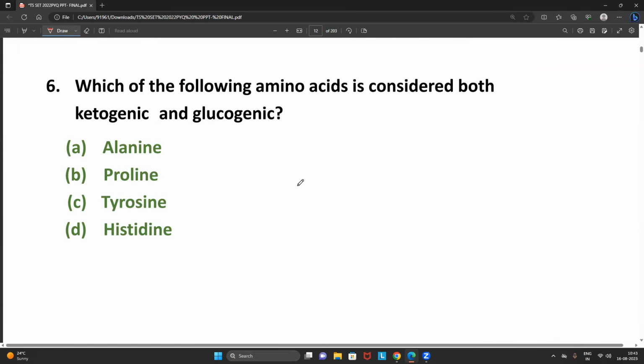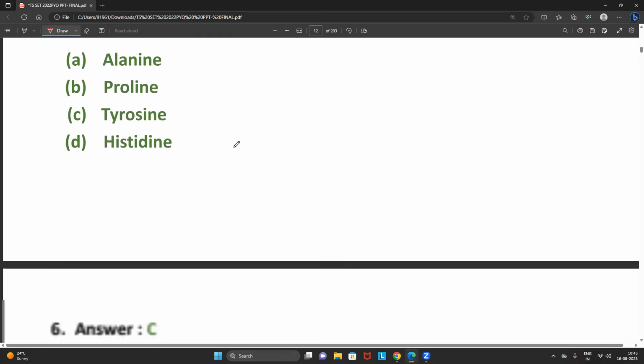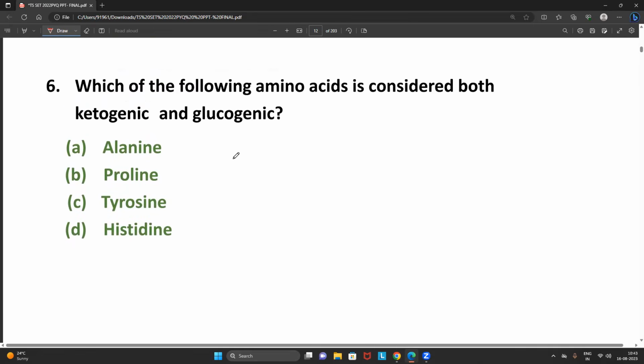Now, what is the question? Which of the following amino acids are considered as glucogenic amino acid as well as ketogenic amino acid? This is also directly from our notes, a very simple, straightforward question. So I'm requesting all the students to remember compulsorily the amino acids which can act as both glucogenic and ketogenic.